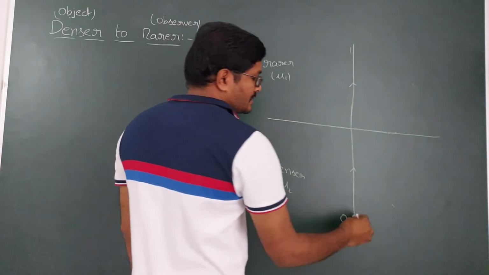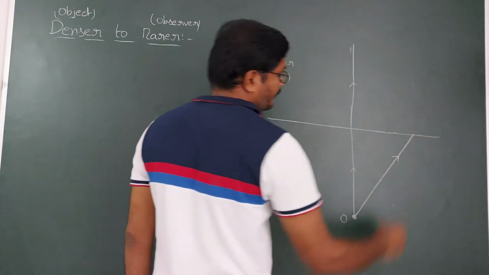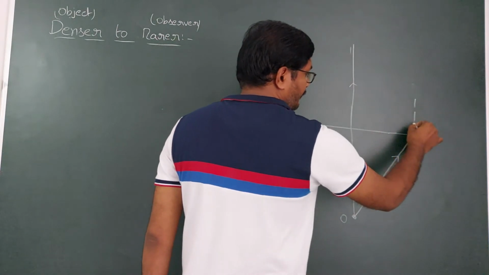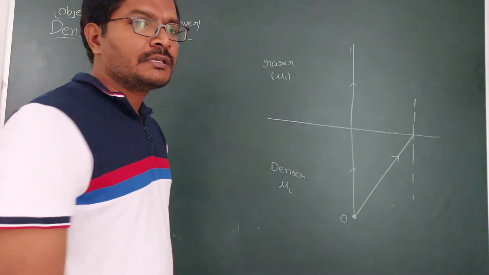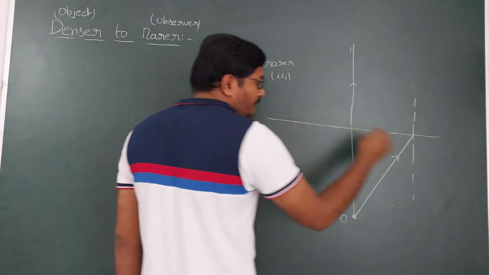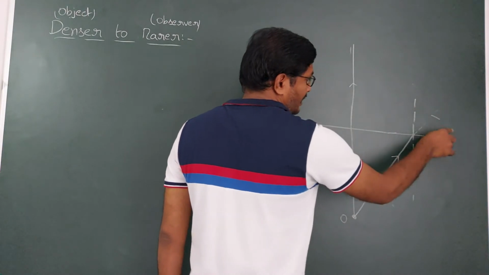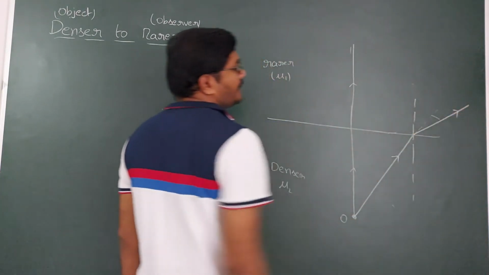Next, another incident ray, if you take it at an angle to the normal, then this is said to be the normal. So the light ray is traveling from denser to rarer, then it is going to bend away from the normal from the original direction. So this is the refracted ray.